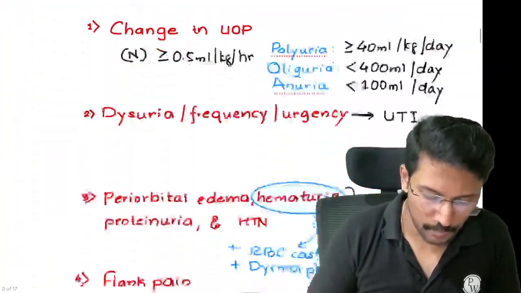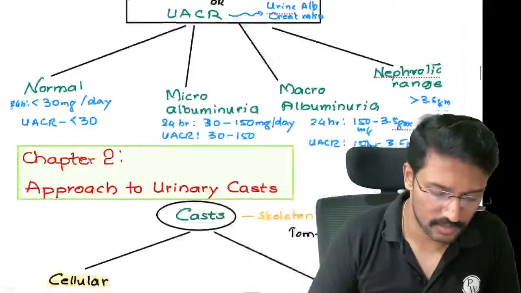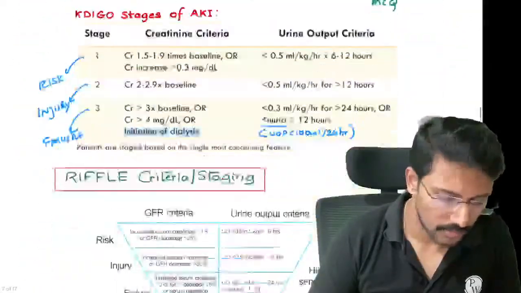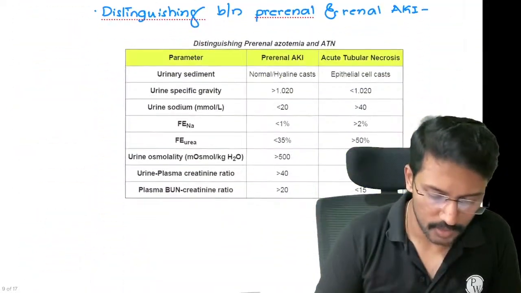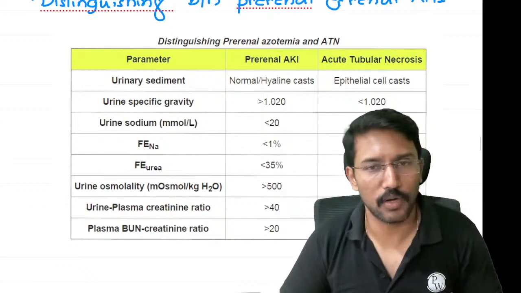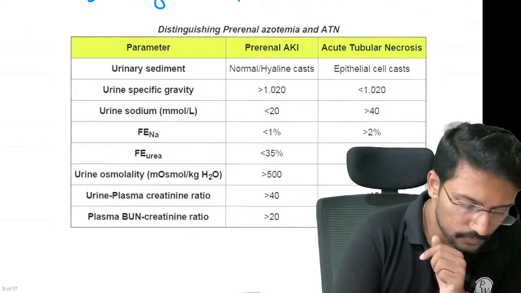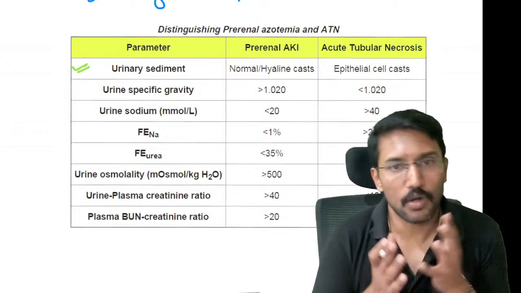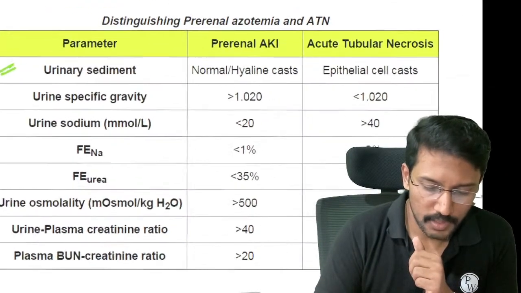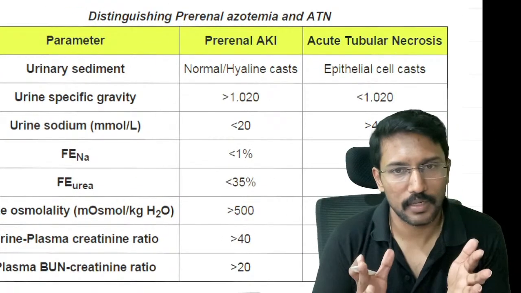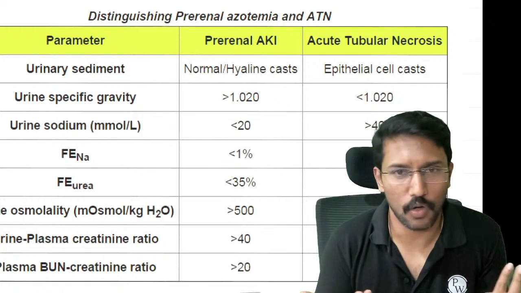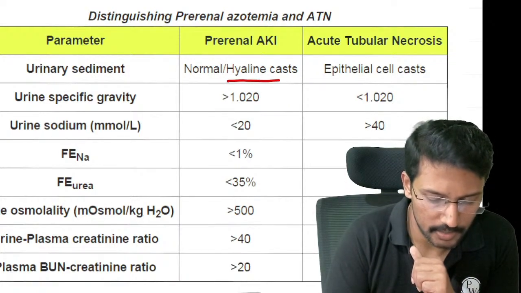So with that point, it is very easy for us to construct this table. There's a table comparing the two, pre-renal and acute tubular necrosis. Pretty easy. Okay. First one, urinary sediment or casts. So in pre-renal AKI, there is no structural damage to the kidney. What kind of cast will we see? Only the normal cast, which is going to be hyaline cast.